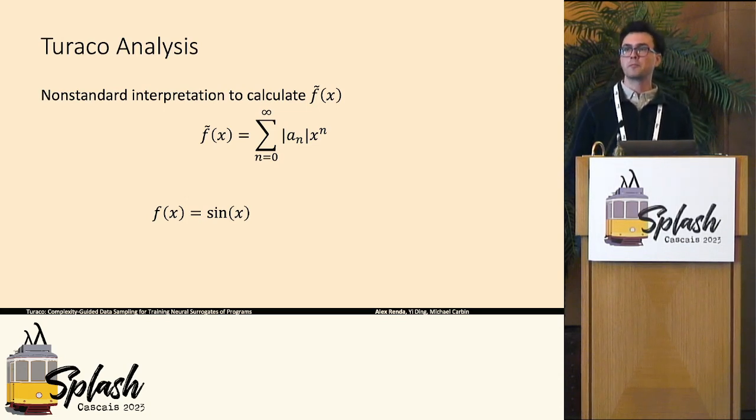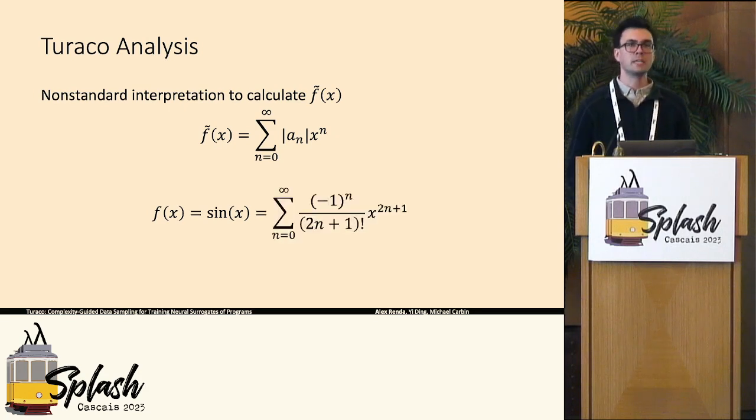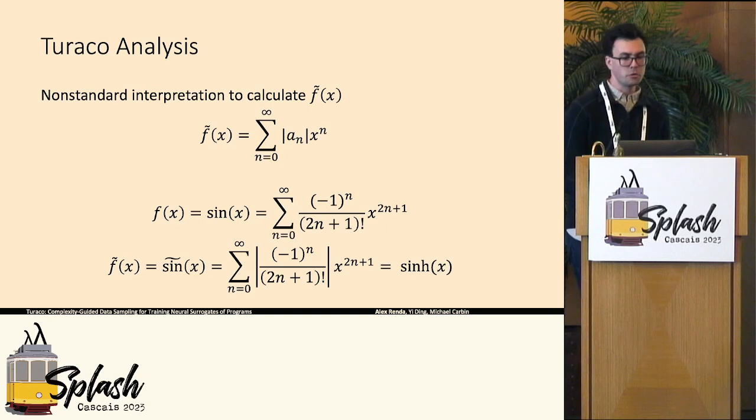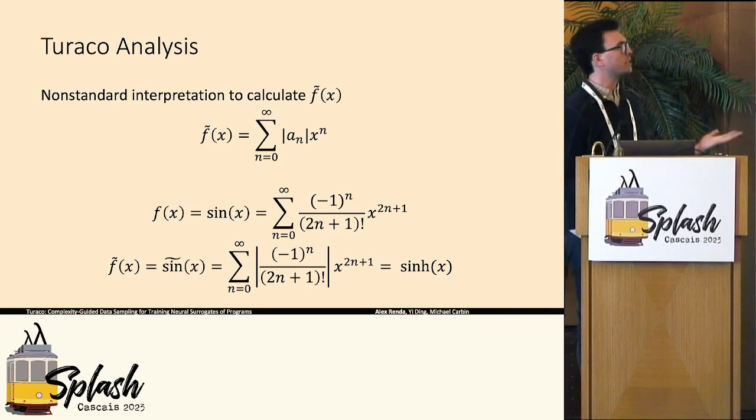So let's say that we have a program that computes something simple like f of x equals sine of x. We can write out its power series representation like this. Then if we want to compute the tilde of f, we write out this power series representation with all coefficients taken the absolute value of, which is equal to sinh of x. So essentially the tilde of f of x, for sine of x, is just sinh of x. And this is essentially how this analysis operates.